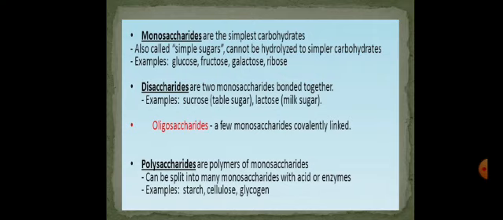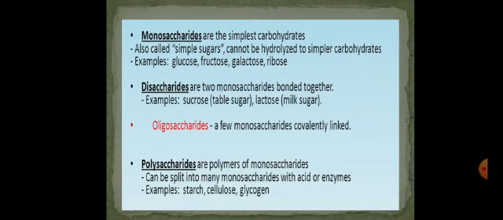The other class, disaccharides. Di means two, saccharon means sugar units. They are two monosaccharides bonded together through a covalent bond. The examples are sucrose, that we always call table sugar, and lactose, that is generally called milk sugar. Now the third thing that you can see in the list is oligosaccharides. Basically, disaccharides are derived from oligosaccharides, but we cannot call it a separate class. We call disaccharide a separate class. Oligosaccharide is an addition to them.